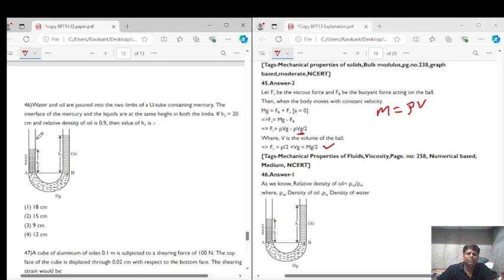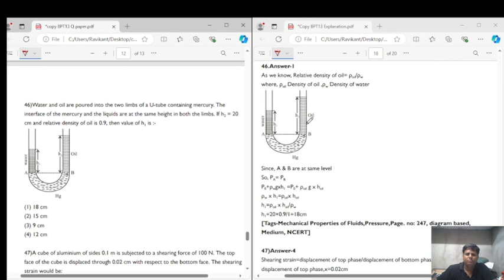Question number 46. Water and oil are poured in the two limbs of a U-tube containing mercury. The interfaces of the mercury and the liquids are at the same height in both the limbs. Means this height and this height are the same. The height H2 is equal to 20 centimeter and the relative density of the oil is 0.9. Then the value of H1 is? This is H1. We need to calculate this.